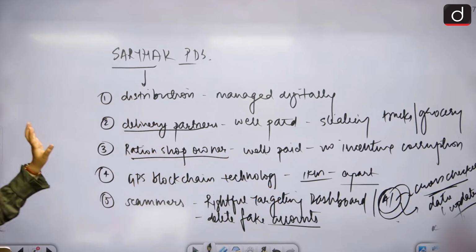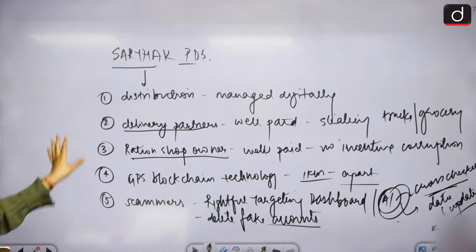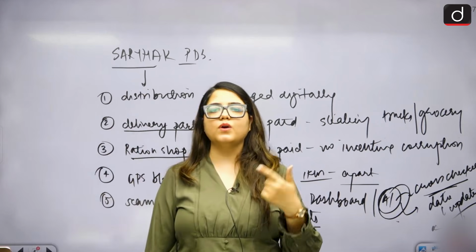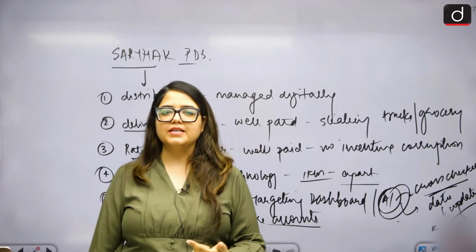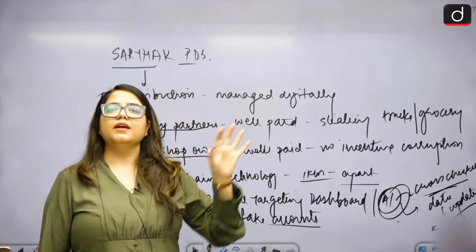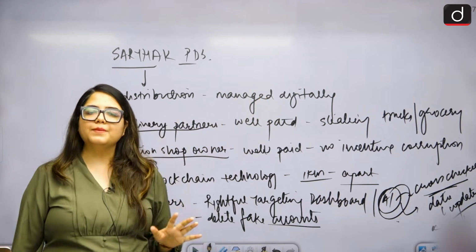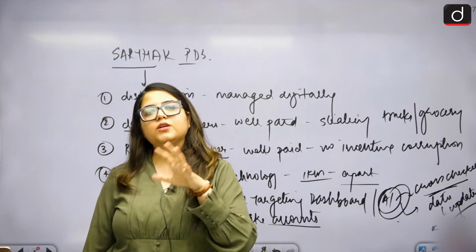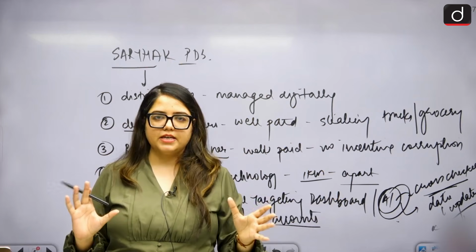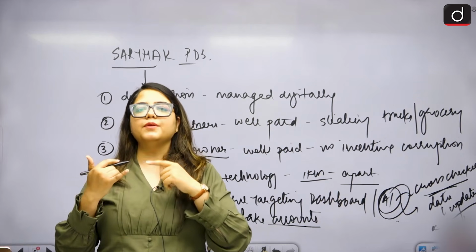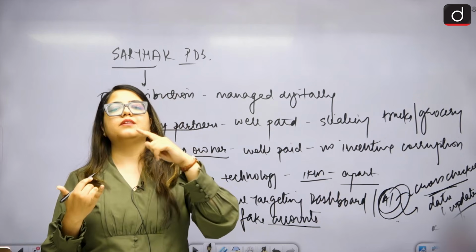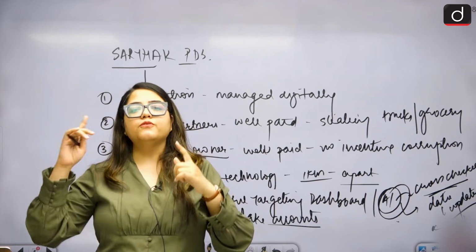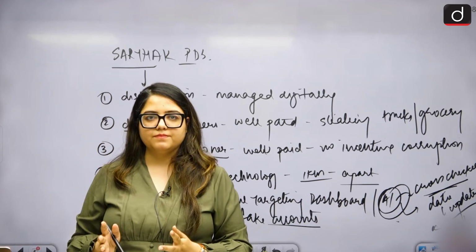Do you understand this? The entire structure: what was the problem, why we needed SARTHAK PDS, why we needed a new structure. SARTHAK PDS is not replacing any older scheme. All they have done is create an umbrella project that will cater to transportation, logistics management, and digitalization of all the already available schemes.